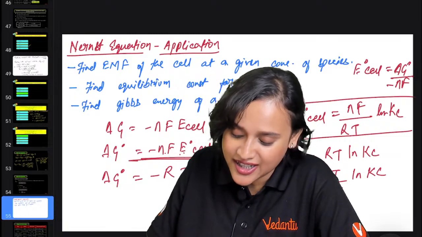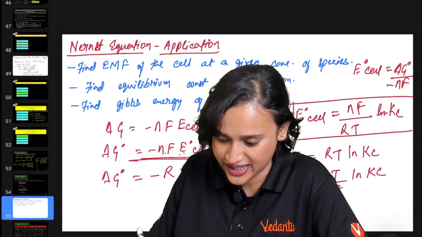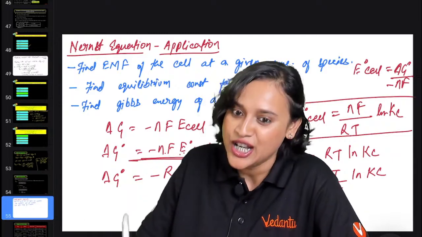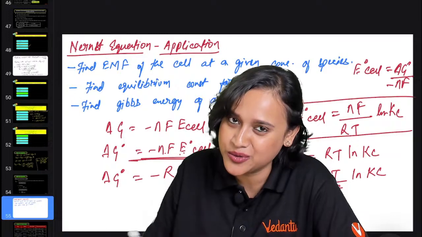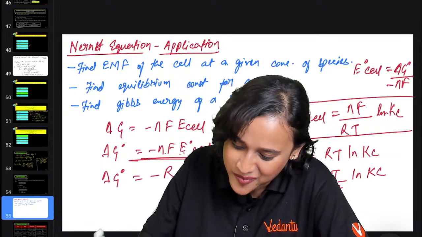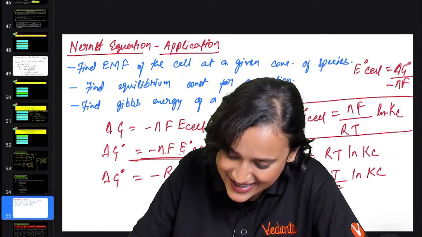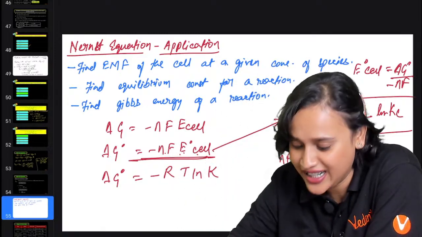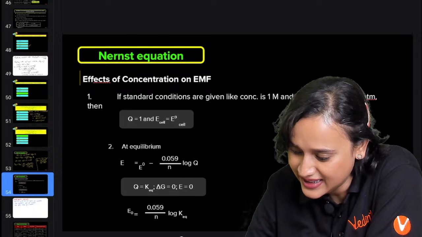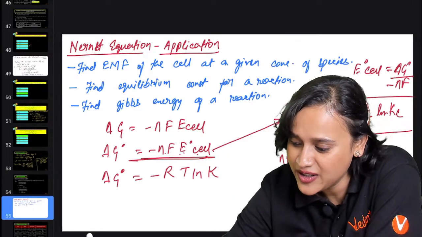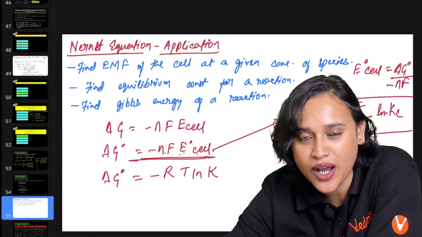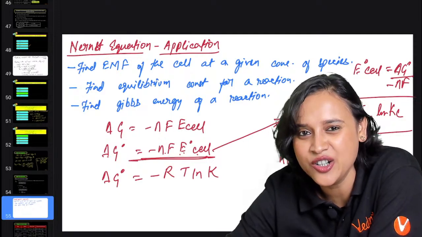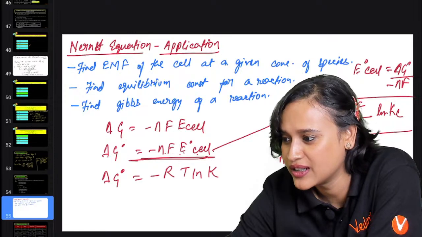See, delta G naught is equal to minus NF E naught cell, right? If E naught cell is equal to delta G naught divided by minus NF, so from here, what can I do? E naught cell can also be written as NF divided by RT ln of Kc. Why am I doing this? It's just an added on step that I have showed you.